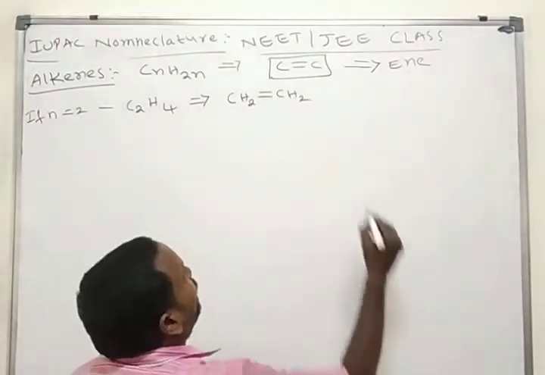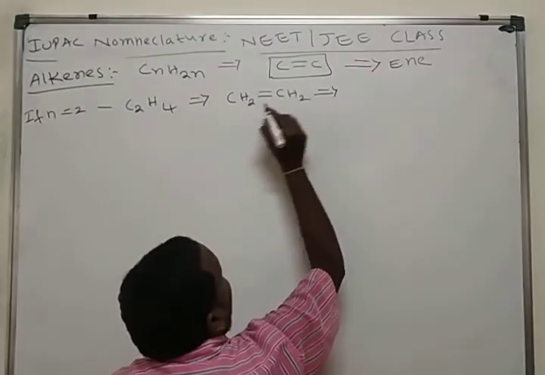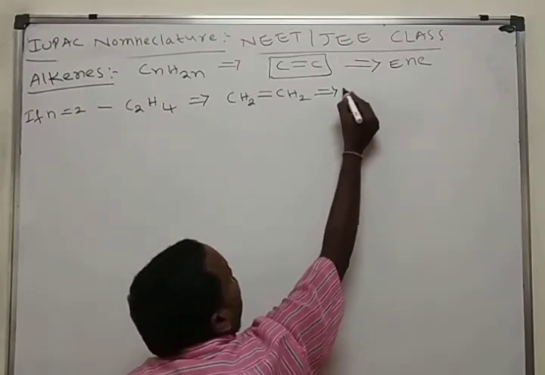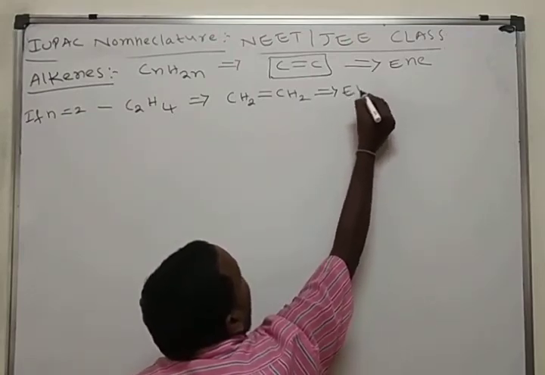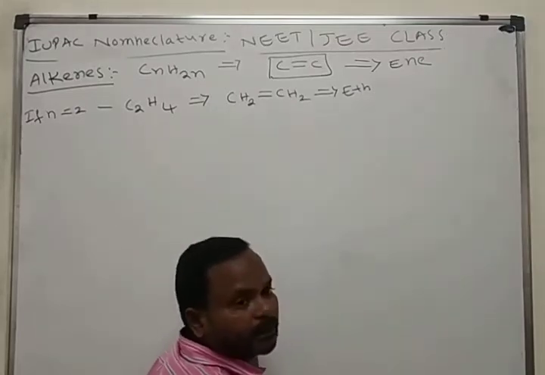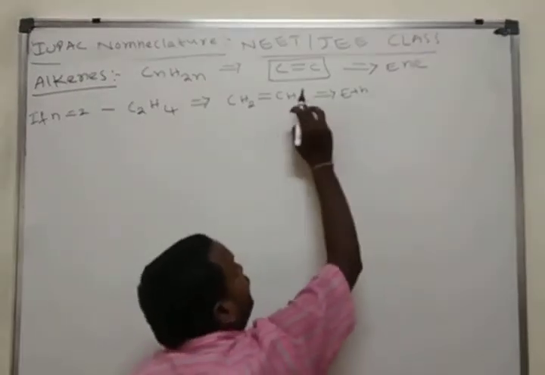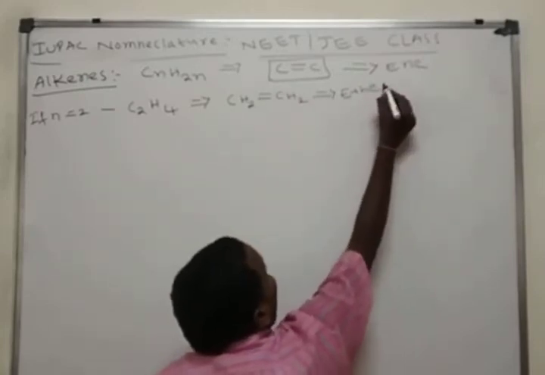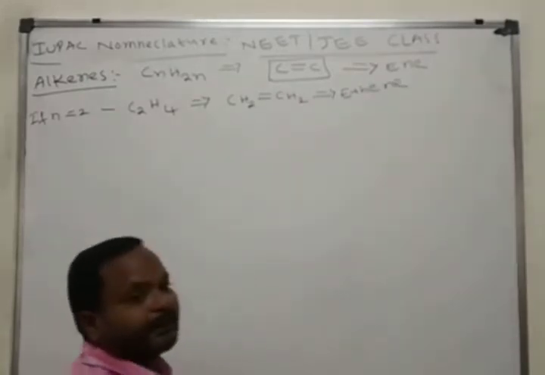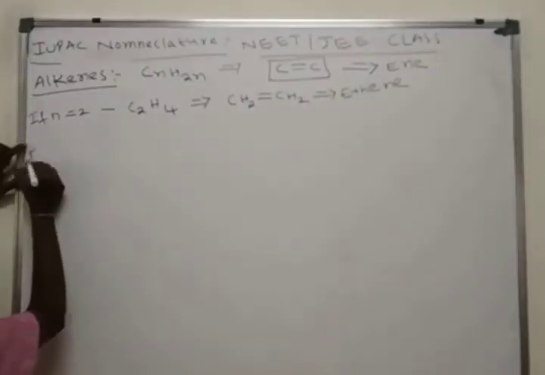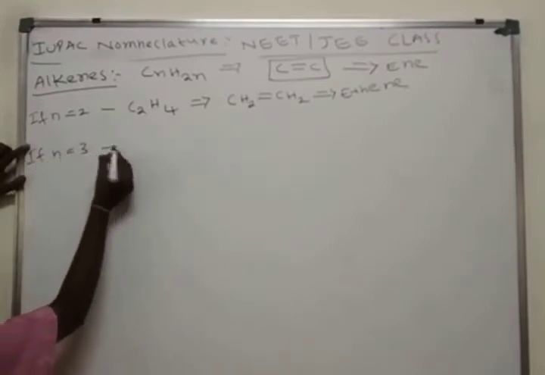What is the name of this molecule? Here how many carbon atoms are there? 2 carbon atoms, so we use "eth", and since a double bond is there, we use "ene". Ethene. We should write ethene.